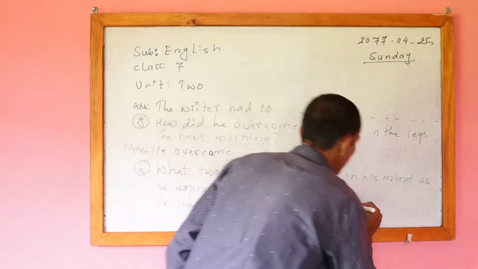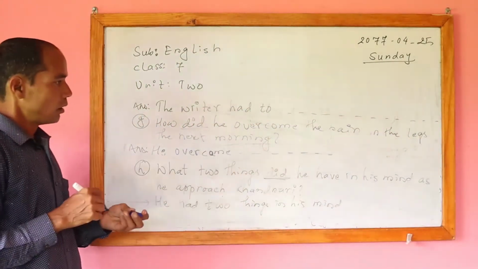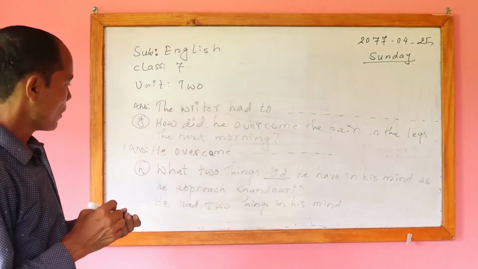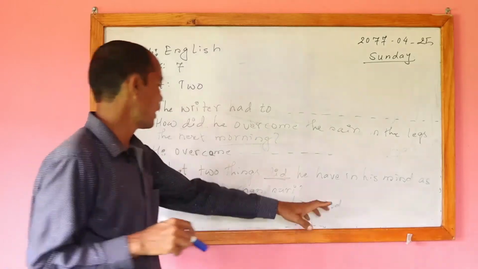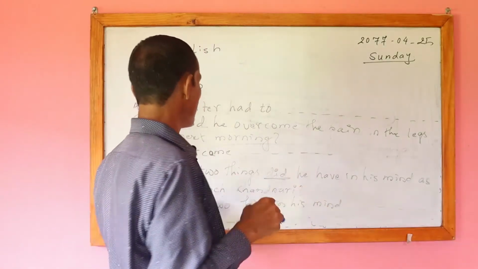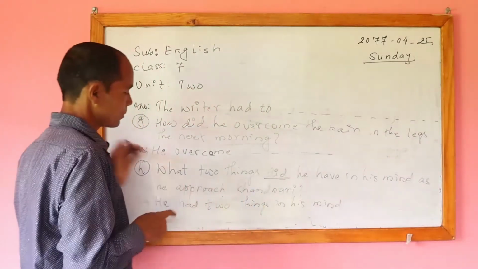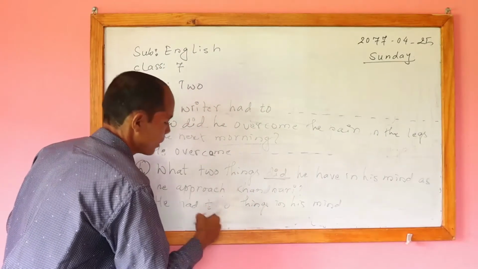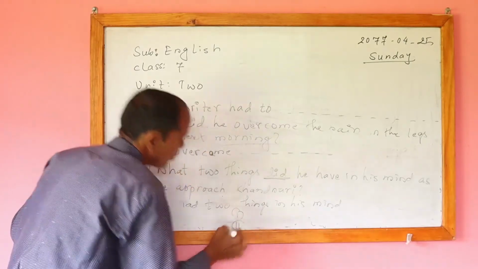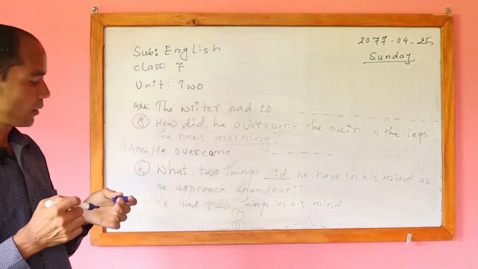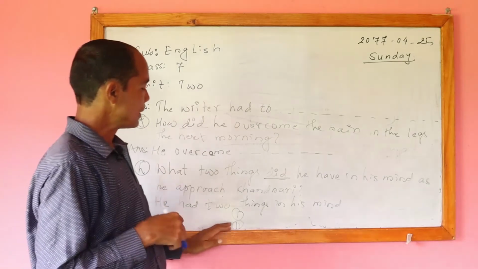He had two things in his mind as he approached Khatbari, and after that you can give a number, I number and II number. What things did he have in his mind? What thing had grown in his mind?